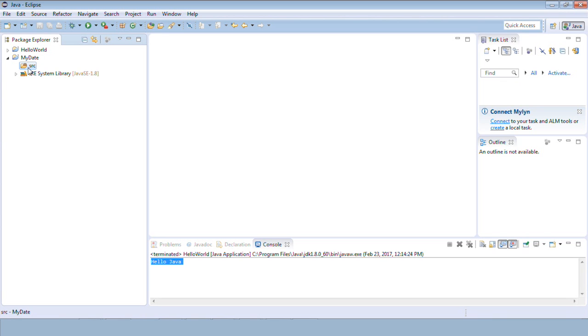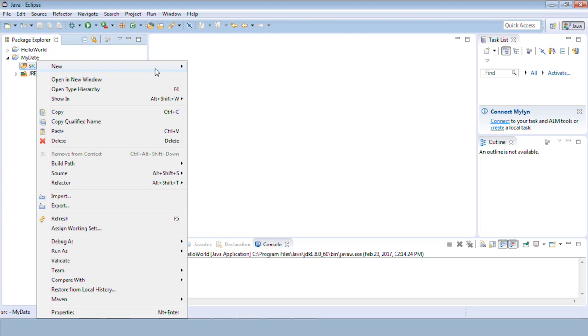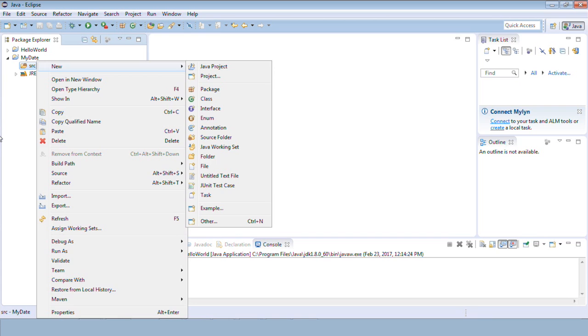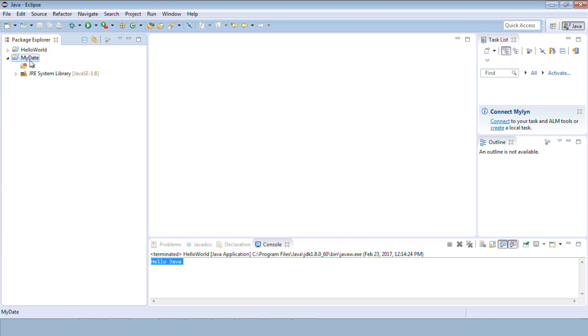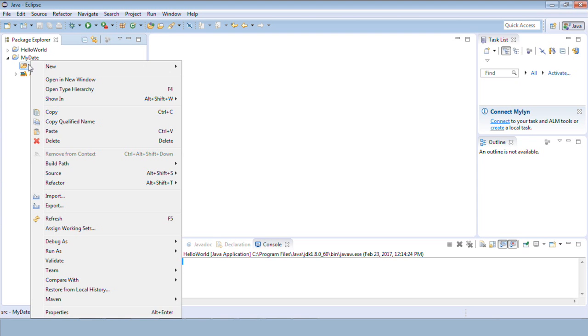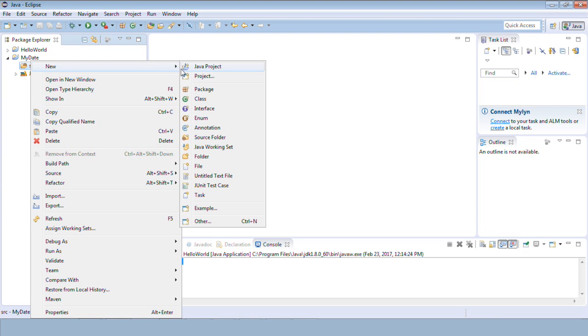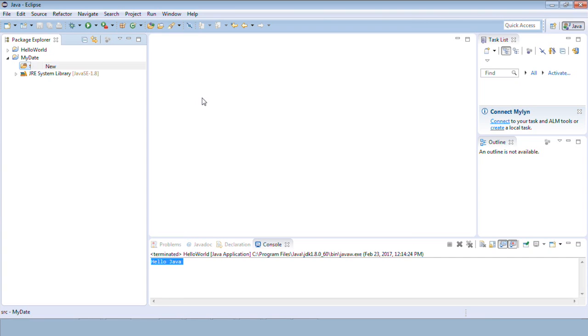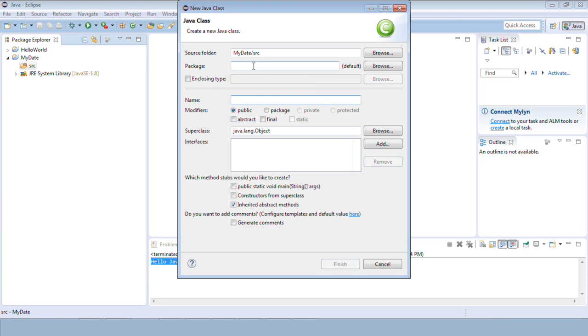We are following the same path again, that is right click on the project explorer, create a Java project, and give a project name. Under this my date we have a source. On this source, if you right click, we'll create a class. And as we already know, that should be inside some package.